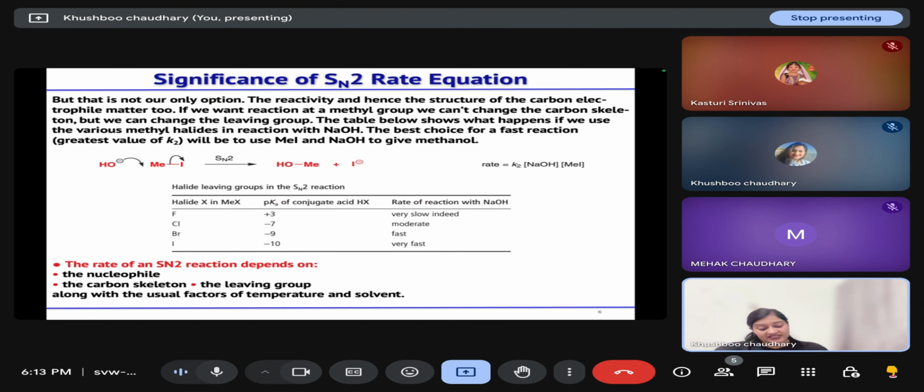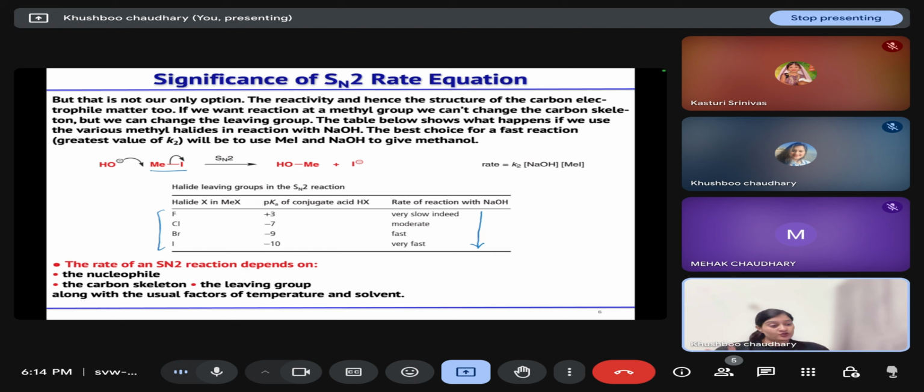And the second factor is your substrate. If we change the leaving group that is attached to your electrophilic carbon, moving from fluoride to iodide, iodide being a better leaving group, the rate of reaction in this case is very fast. But fluoride is not a good leaving group, so in the case of fluorine your reaction is very slow, and in the case of iodide, your reaction is very fast.